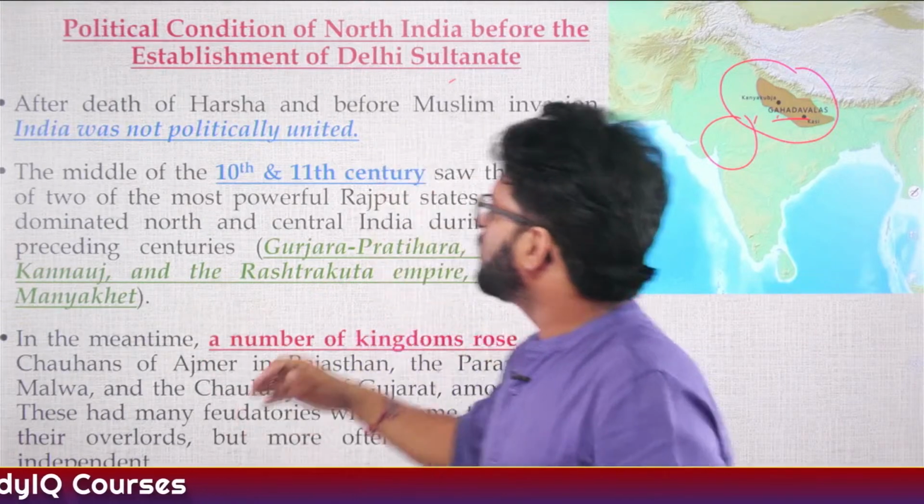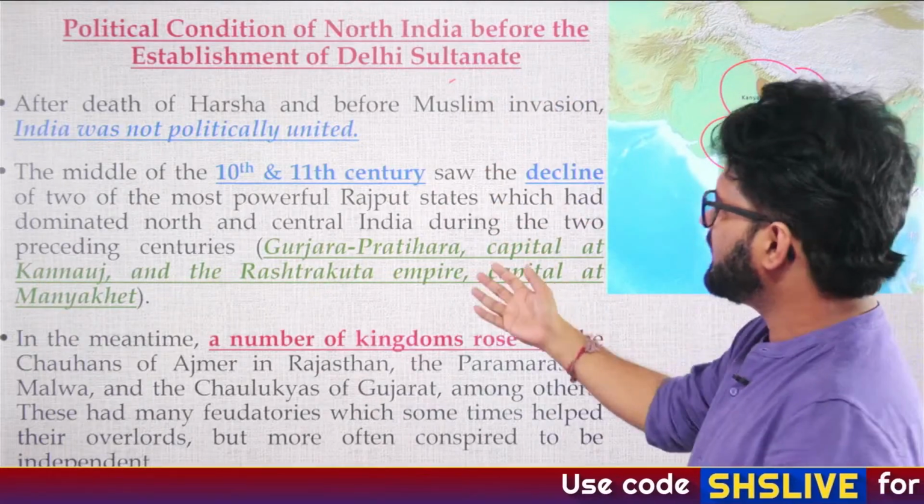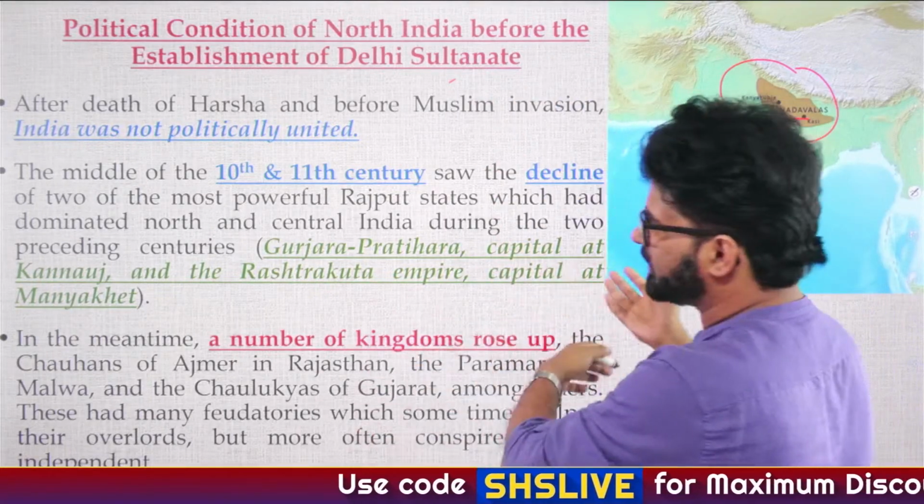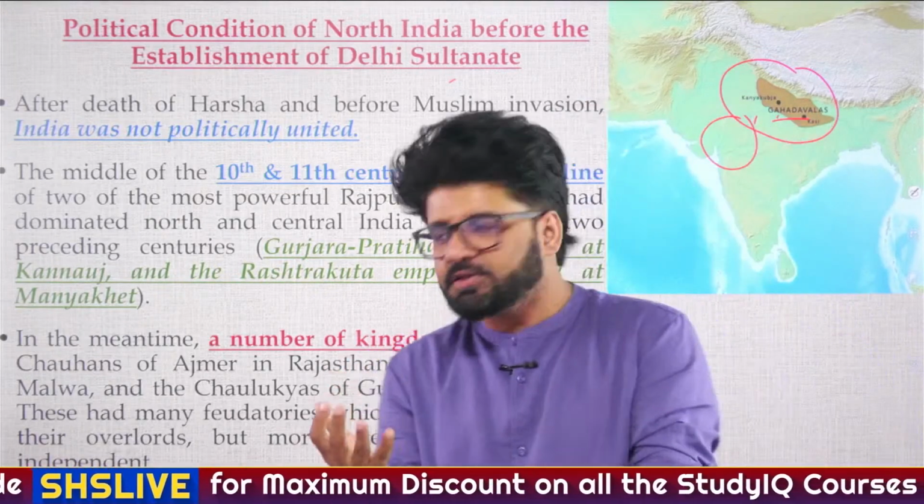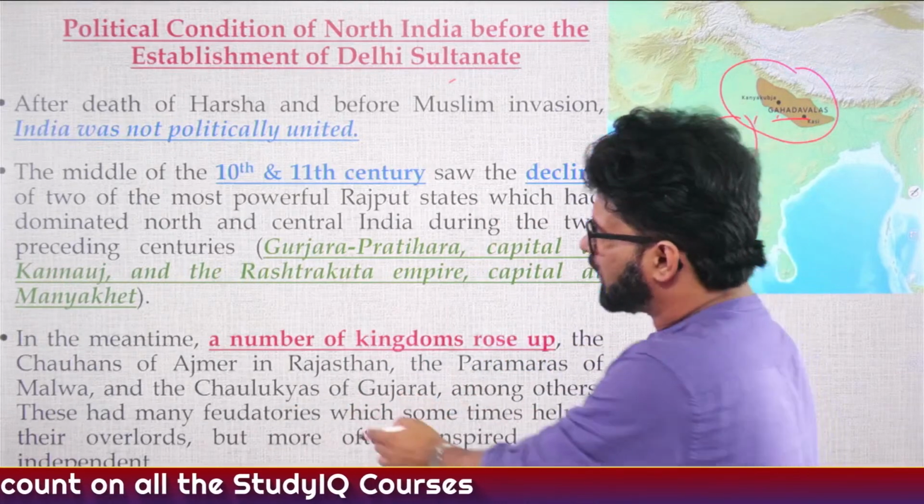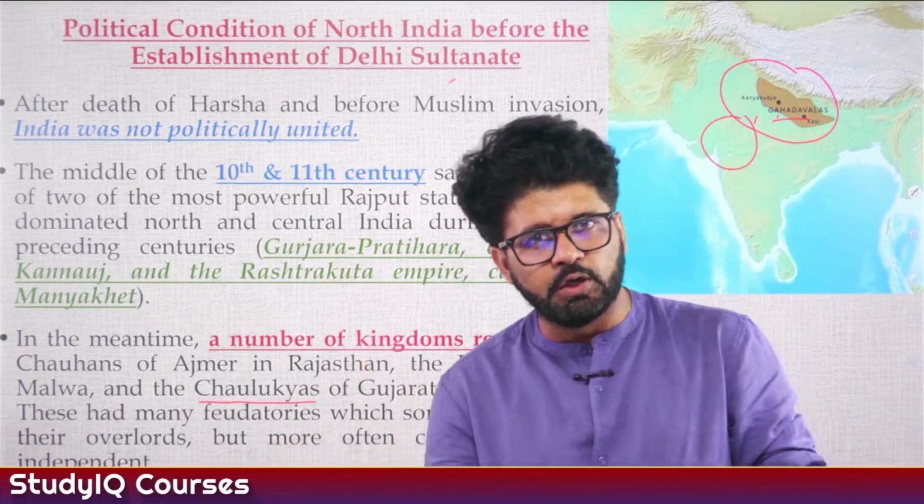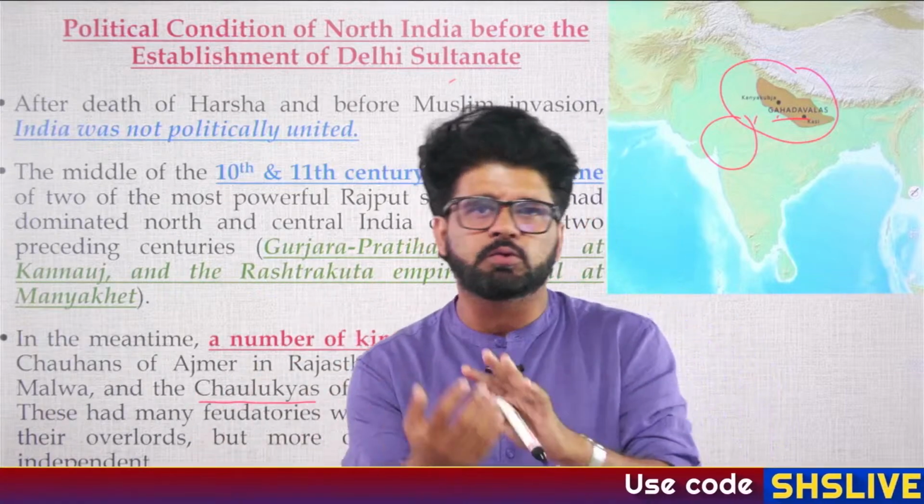Okay. So, political condition of North India before the establishment of Delhi Sultanate, they are again saying that it was fragmented, Gurjara Pratiharas, etc. All of them are declining, and taking advantage of this situation, so many Rajput clans emerged: Chauhans, Paramaras, we'll talk about them, Chaulukyas, because we know UPSC has asked questions on this, and this will be one of the toughest questions which will be asked, right?